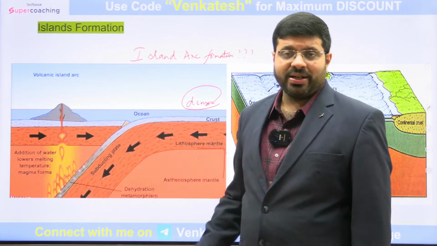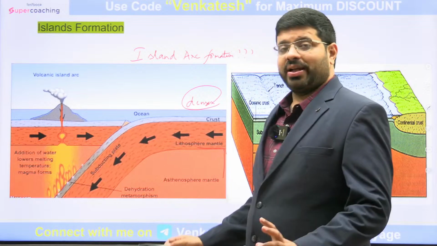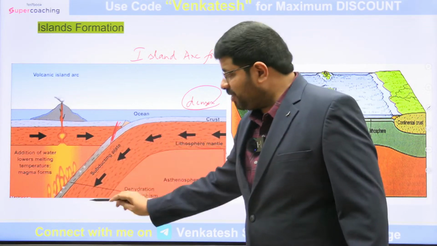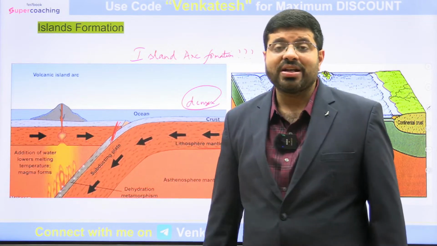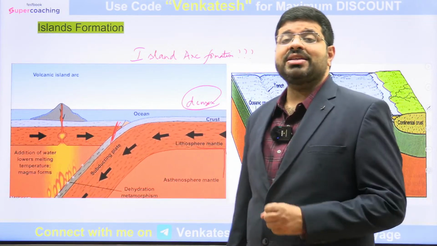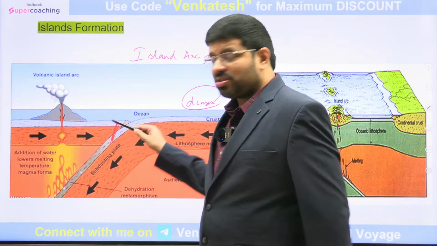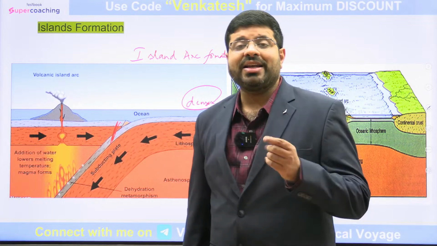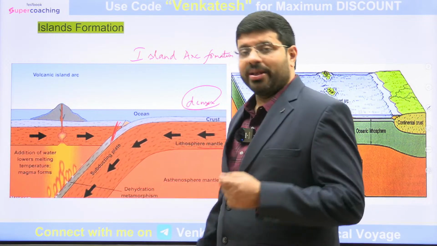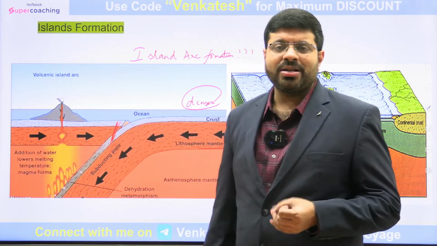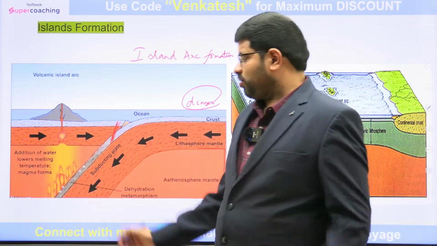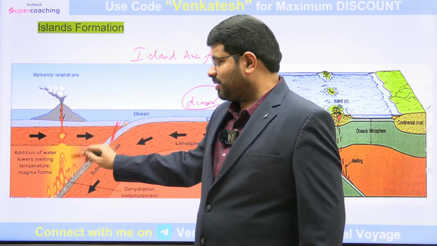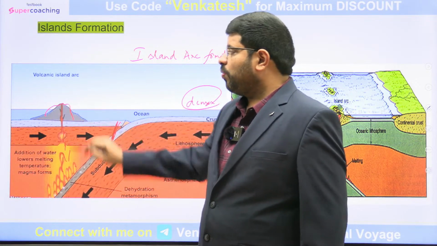When it's melted, you all know another point: the continental crust, when compared with this portion, is definitely different. The size and the densities are different. So the material going into the mantle here is of lighter density when compared with the surrounding medium. What happens to lighter material? It starts rising. Whatever material is getting melted here is rising, and as it rises, it creates a volcano.